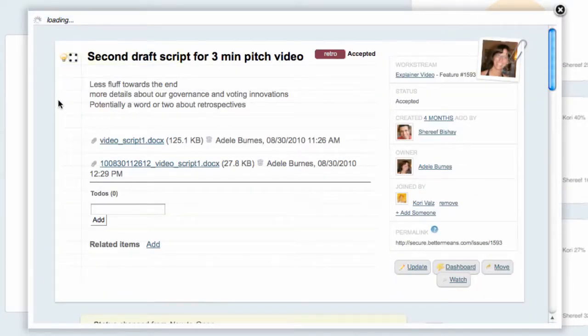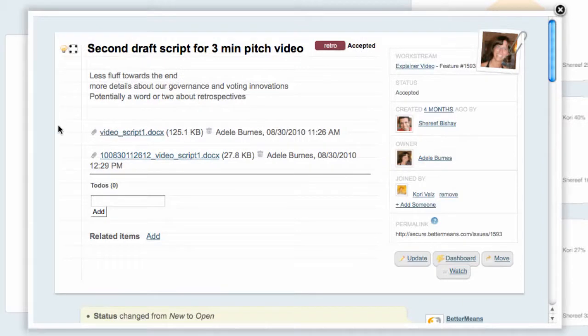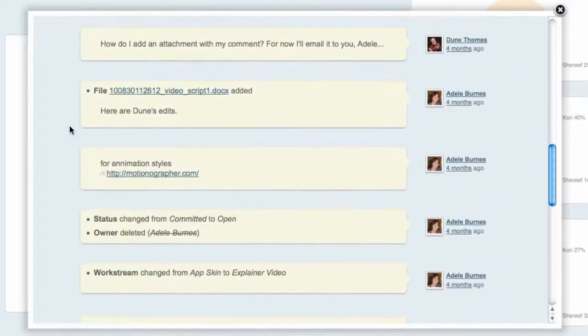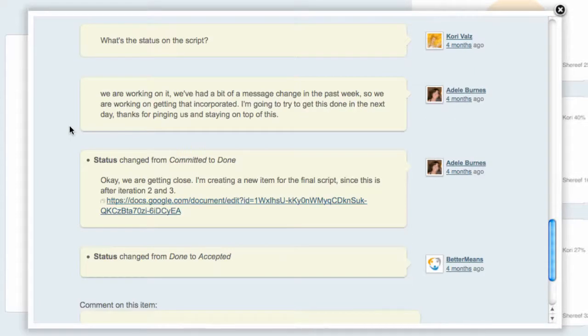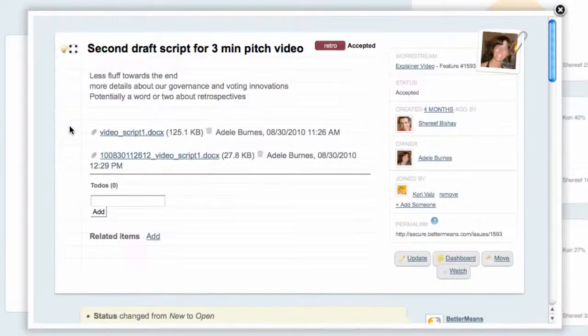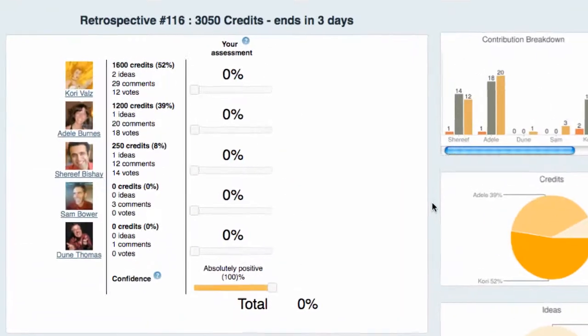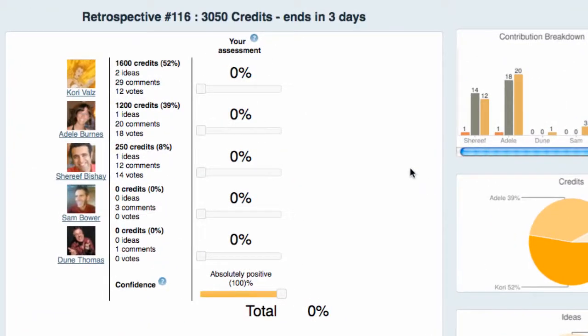And you can look at the history of who attached what, who was commenting, and all of the history of an item. So you can really get a sense of who contributed what. So only once you have gathered all of your information should you cast your vote. You can use these sliders to indicate what percentage you think each person contributed.